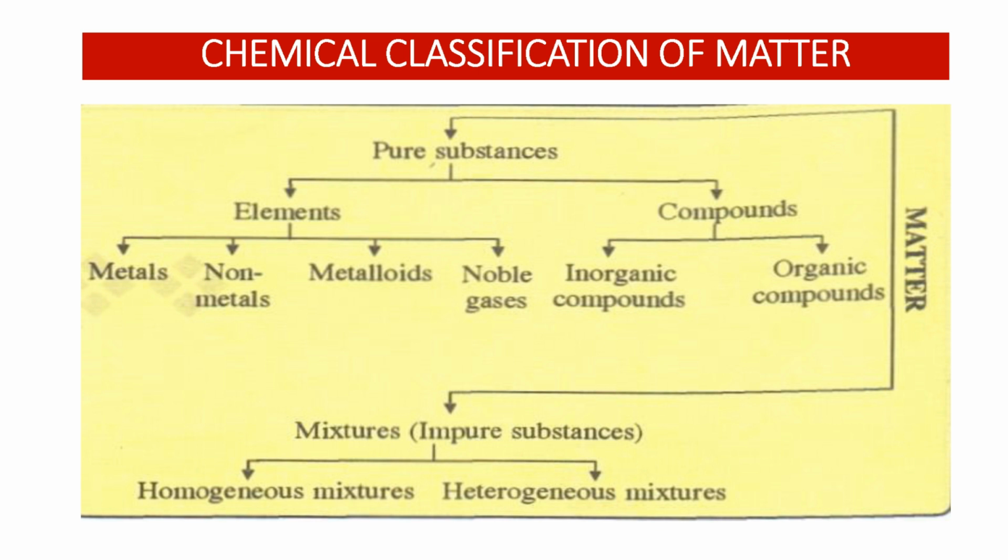So what is the meaning of organic compounds? In organic compounds, we study carbon and its compounds. So carbon and its compounds are going to be studied in organic compounds, and the rest of the elements are studied in inorganic compounds. And then impure substances or mixtures. So there are 2 types of mixtures: homogeneous mixture and heterogeneous mixture. So we will study them one by one.